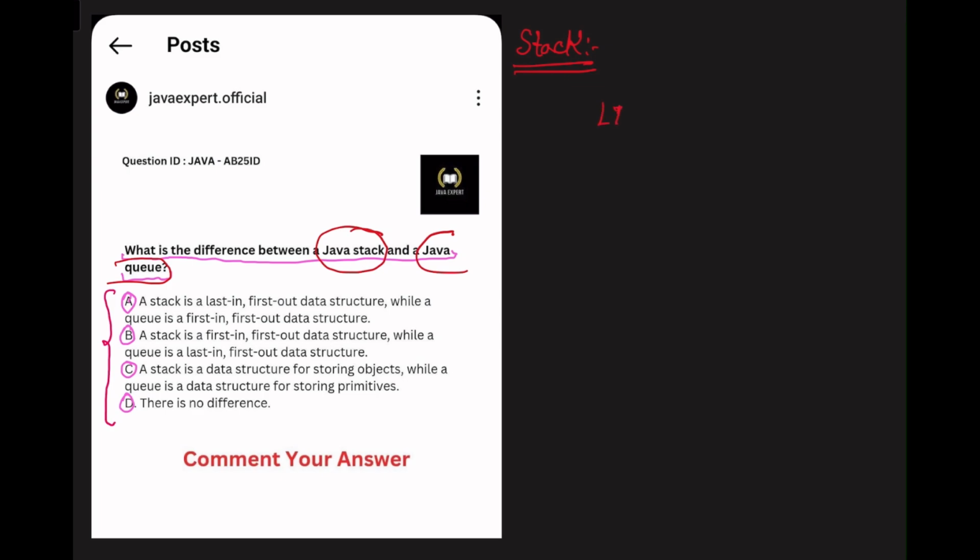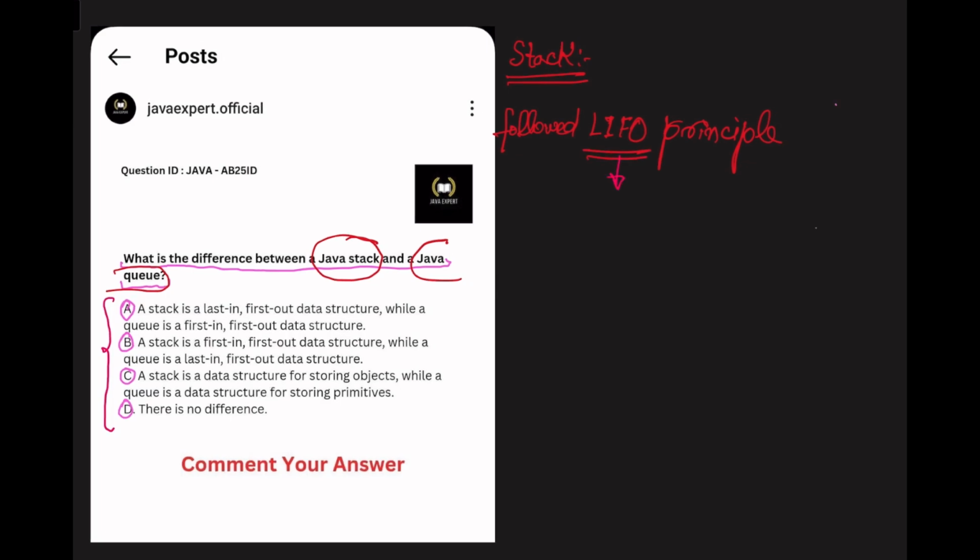Last in first out principle. This is called the last in first out principle.